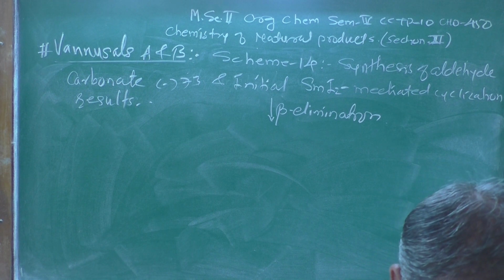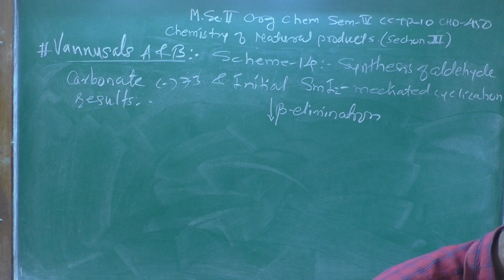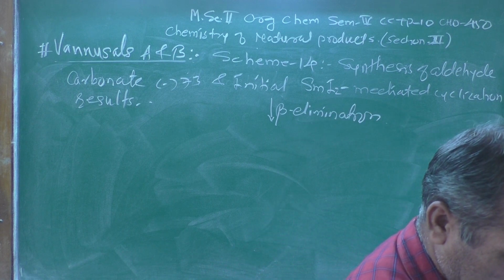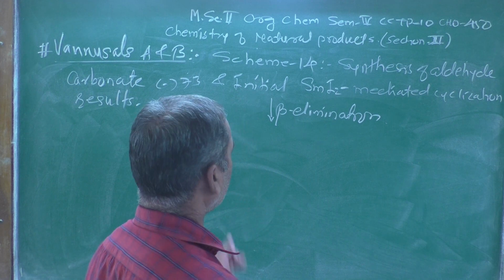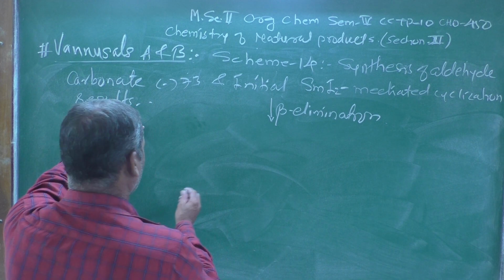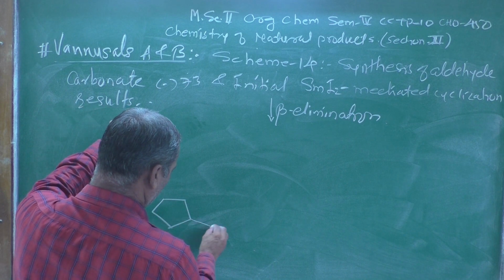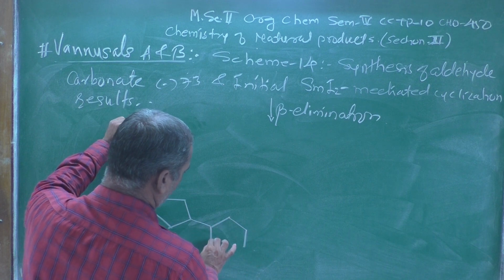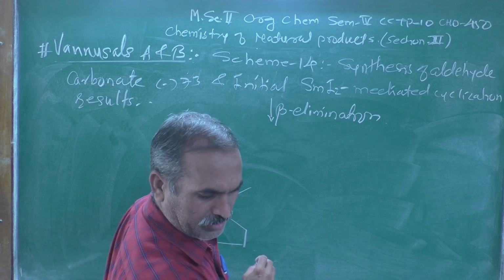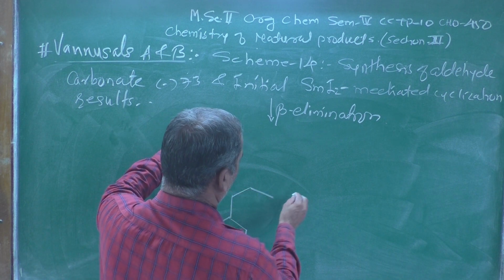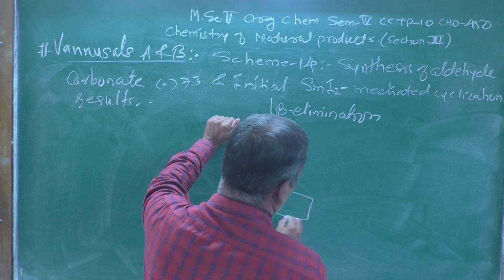After that, the structure I am representing here, you can observe carefully. By beta elimination, finally you are going to get this structure. I am showing it once again: there will be a 5-membered ring, further attached to another 5-membered ring, and then a 6-membered ring formed like this.